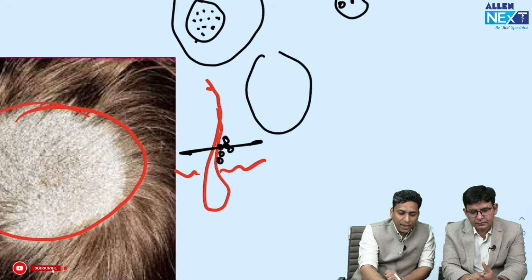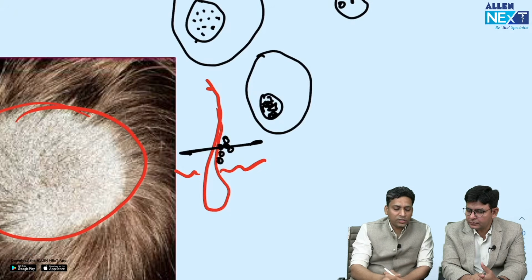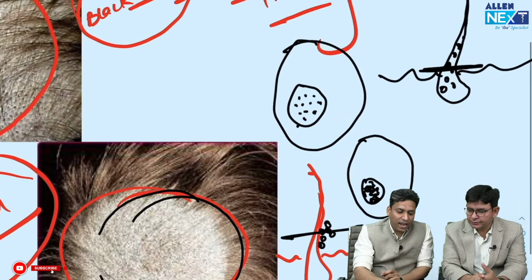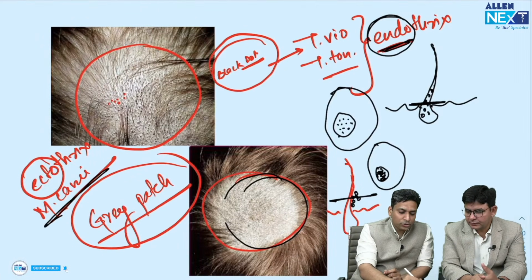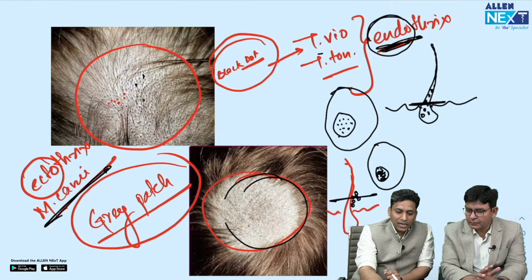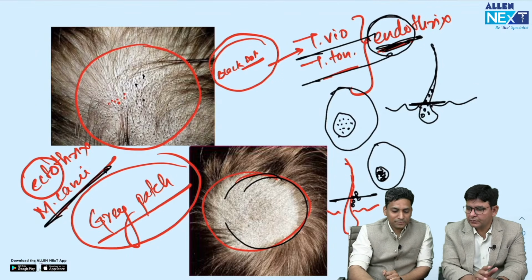So you will find a patch with broken hair follicles, and due to this fungal infection there is a lot of scaling which is seen, and due to which this grayish patch is seen. So if you find a gray patch, it is suggestive of ectothrix, that is Microsporum canis, and if you find black dots, it is probably endothrix like Trichophyton violaceum and Trichophyton tonsurans.